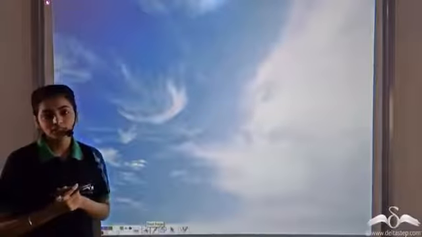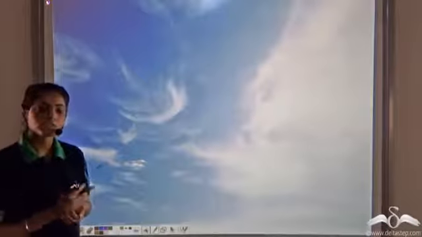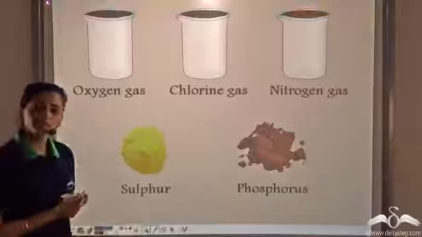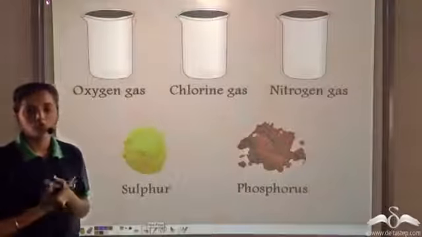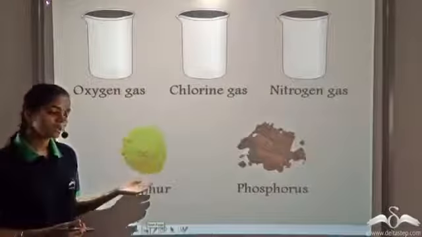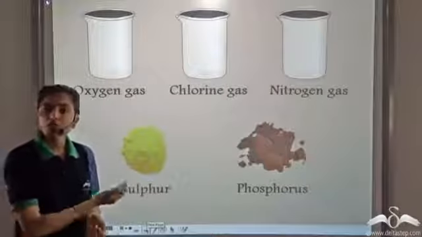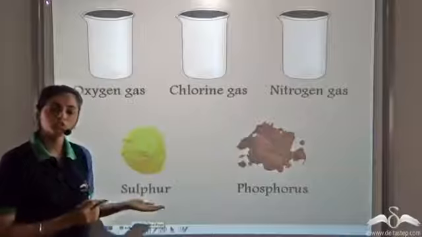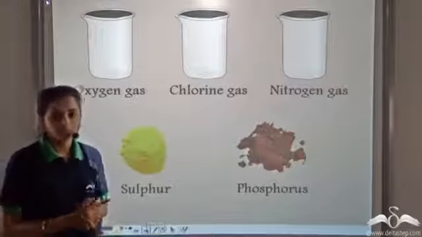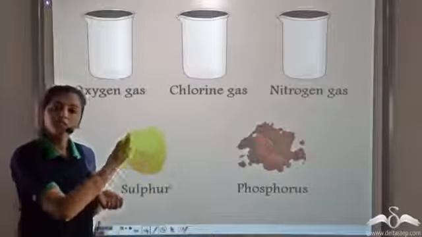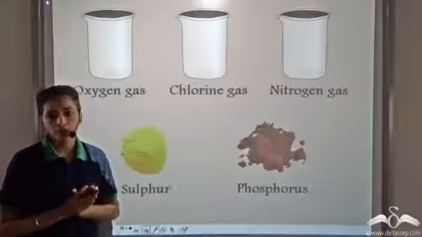The air around us. What are the main gases in the air around us? They are nitrogen and oxygen. These are non-metals. They are non-metallic in nature. So there are different types of non-metals like nitrogen, oxygen, chlorine gas, sulfur, phosphorus. They are also very useful. They are used for making different compounds that we need. So even these non-metals are very important for us.